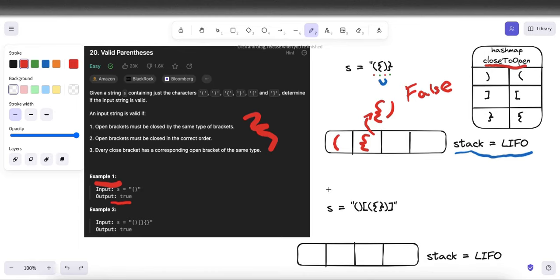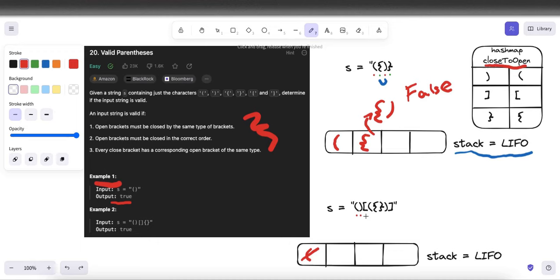Let's go through another example with instead a valid string. We first encounter a round parenthesis, so we put that into our stack. Following this, we find a closing parenthesis. This closing parenthesis is a round parenthesis. When popping off our round parenthesis from the stack, we see that it is in fact the correct matching parenthesis for our current closed parenthesis. So we can pop it off and continue on.